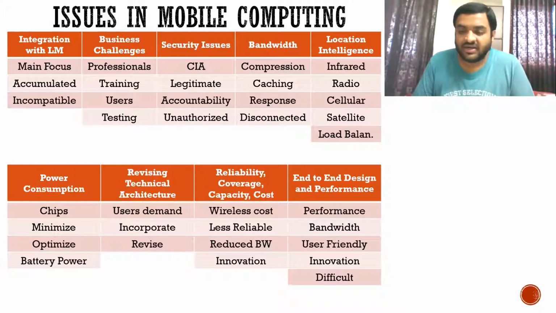Okay, and if there is no integration, it may happen that your mobile phones might not access some data or might not be able to retrieve some data. So here the main focus is integration with the legacy mainframe. Sure, it will integrate itself with other computers, but there might be some problem while integrating with the legacy mainframe. Okay, instead of calling it legacy mainframe, you can call it server.